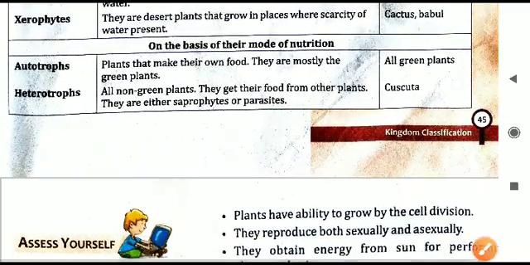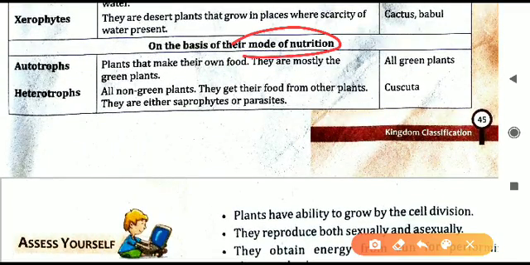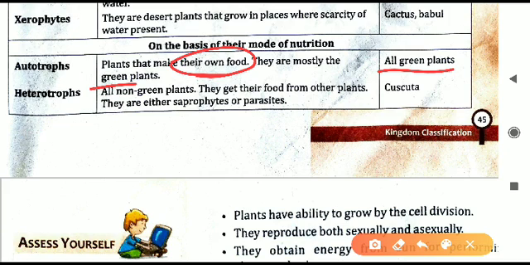Last one now, the categorization or classification is on the basis of nutrition. First is autotroph, second is heterotroph. Majority of the plants are autotroph because they make their own food by photosynthesis. All of them are green in color. All the green plants have chlorophyll and they can do photosynthesis to make their own food. Whichever plant is making its own food, they are autotrophs. Example, any of the green plants, all the green plants are autotrophs.